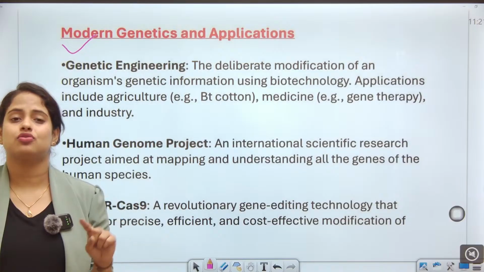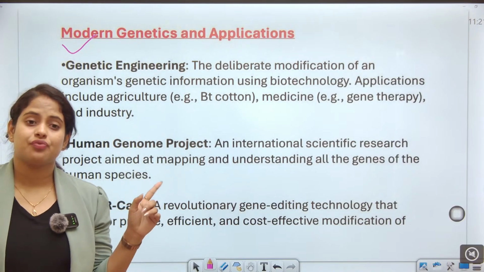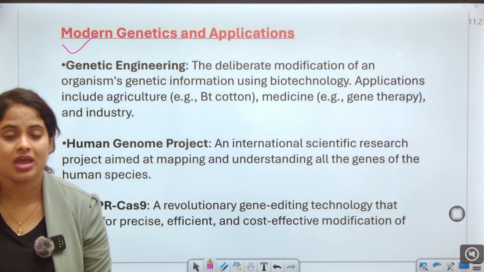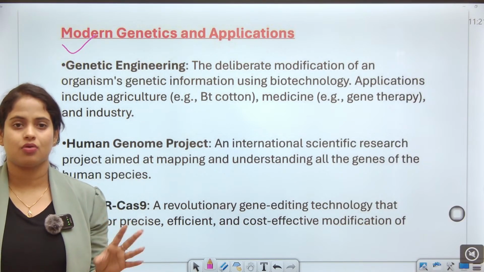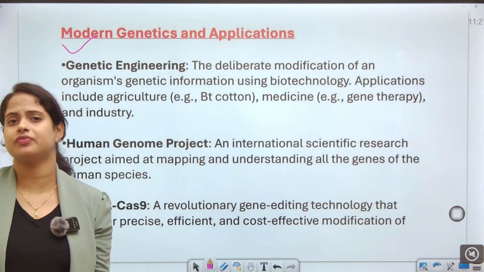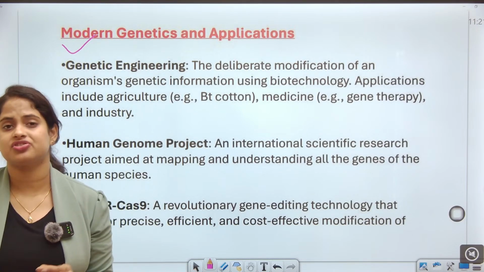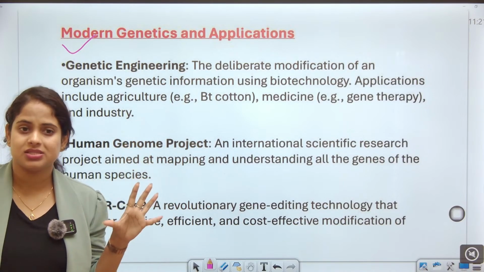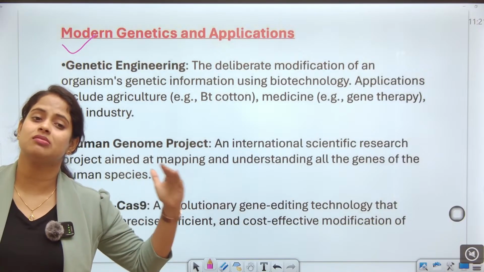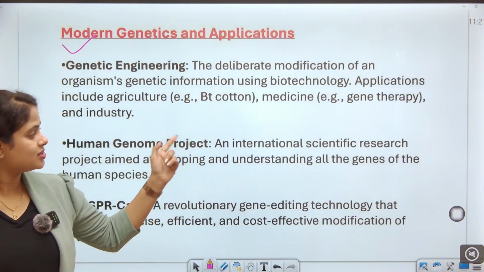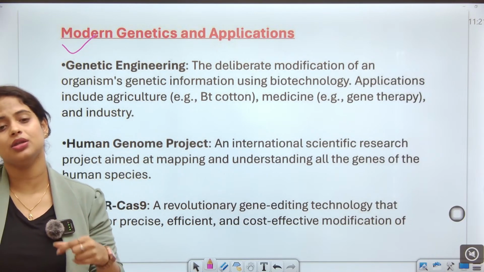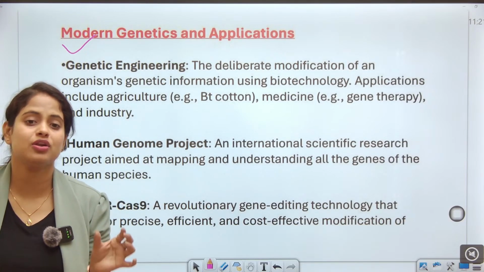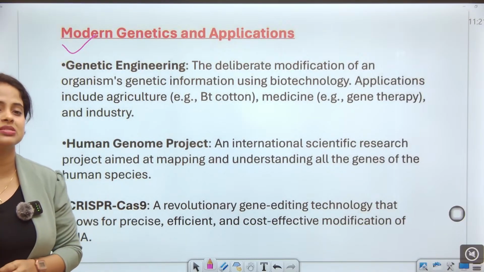And applications include agriculture, where we can see Bt cotton; medicine, for example gene therapy; and industry, golden rice and fortified milk. Everything we will see in the genetic engineering class. So this is just a brief idea about modern genetics and traditional genetics. So what is the Human Genome Project? An international scientific research project aimed at mapping and understanding all the genes of the human species.